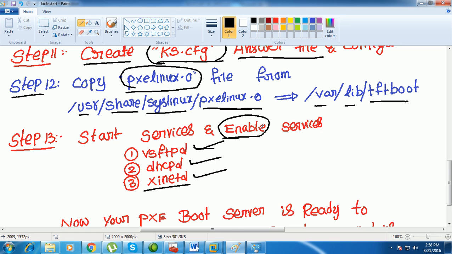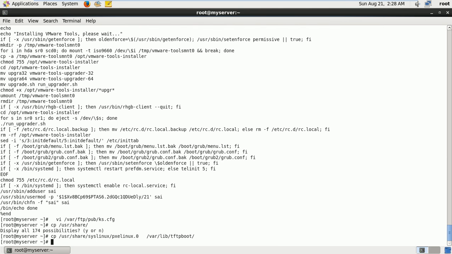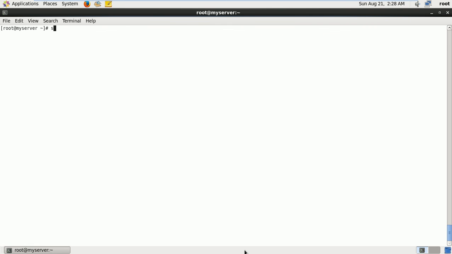For starting the services, I am going to a Linux system now. One of the services is called DHCPD, and you can say start. And you want to make this one enabled, so that whenever you restart the system, the DHCPD service has to start on.